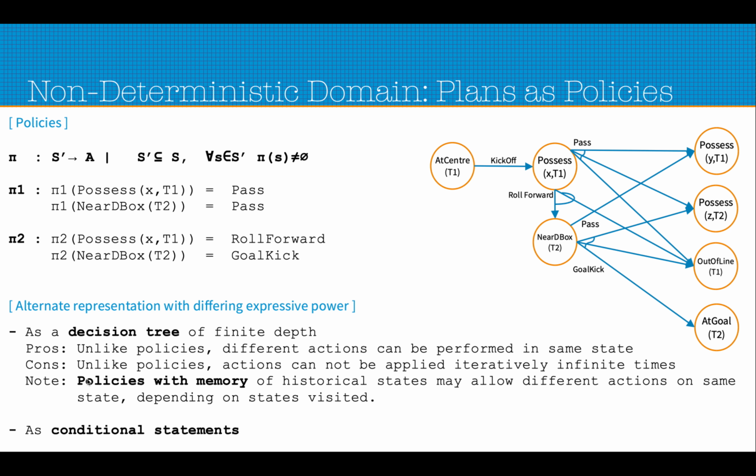In policies with memory, here we are considering that the policy does not have a memory, so the policy is basically defined on a single state. Maybe the policy is defined on the history of all states plus the current state, so that the policy is able to make non-deterministic choices also from the same state.